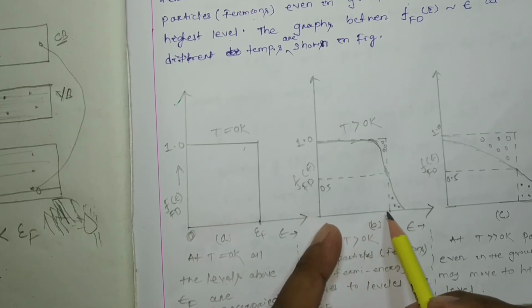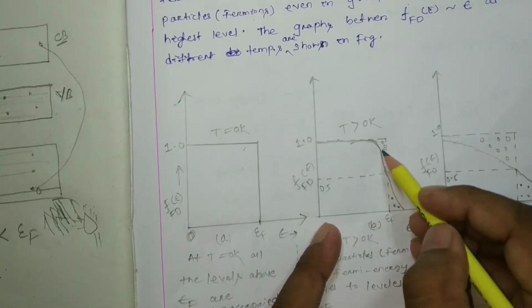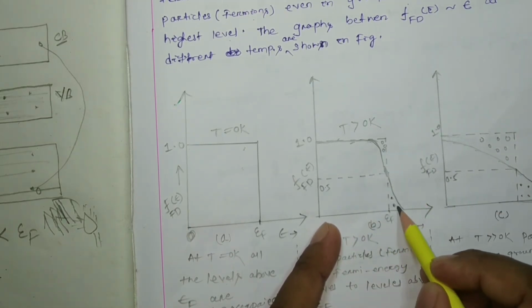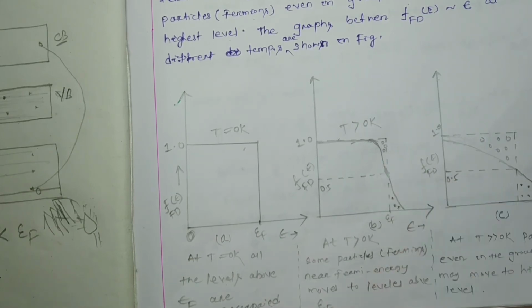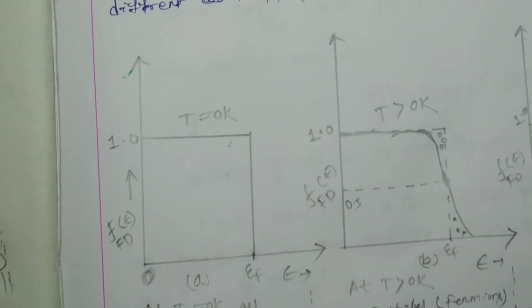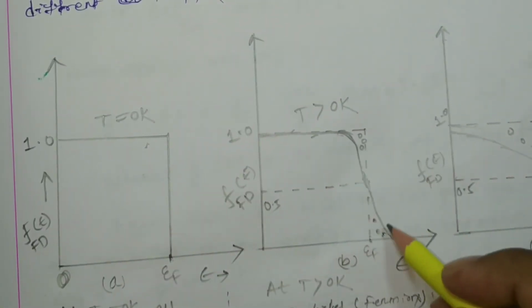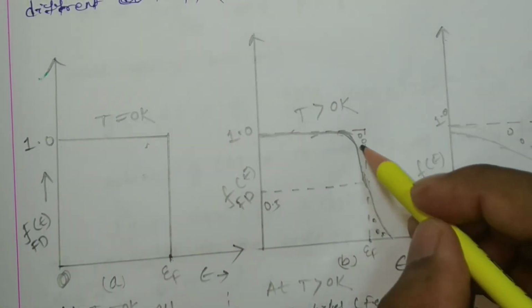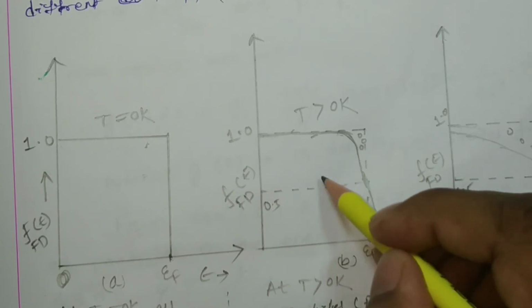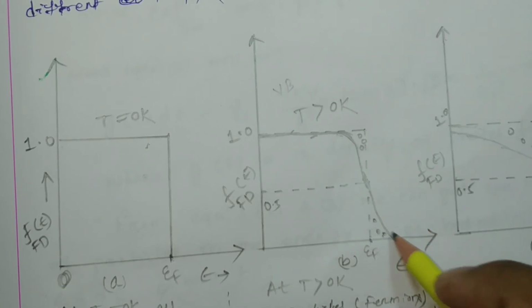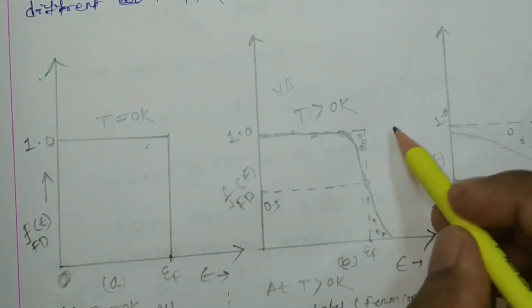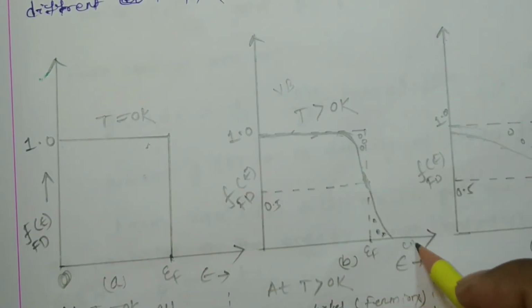From the valence band, some electrons jump to the conduction band and create holes. I'm going to zoom in so that you can draw the figure correctly. These are the holes created in your valence band, and some electrons can be found in the conduction band.